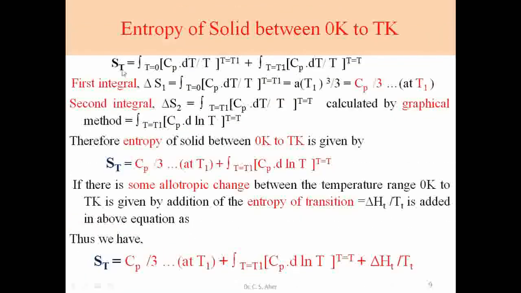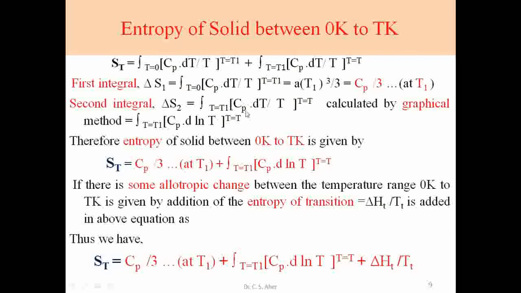Now we have differentiated the first integral delta S1, and we get the value Cp upon 3, where T is T1 temperature. Now we consider the second integral, the second part of the entropy of the system, that is delta S2.